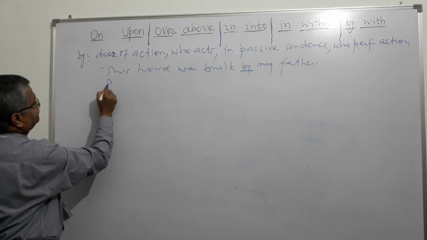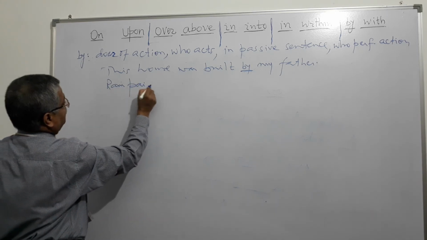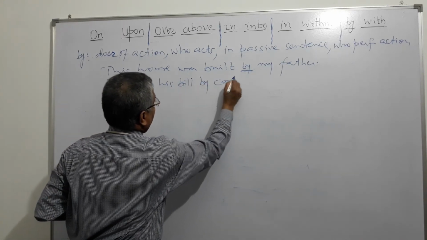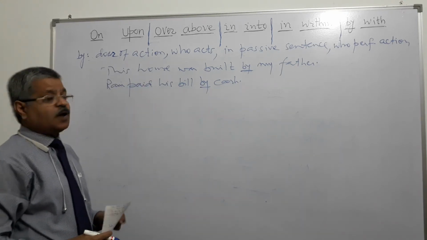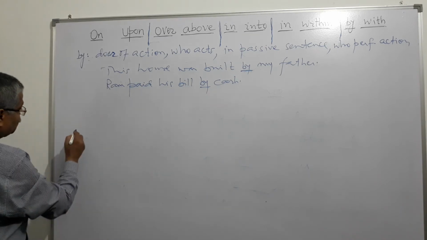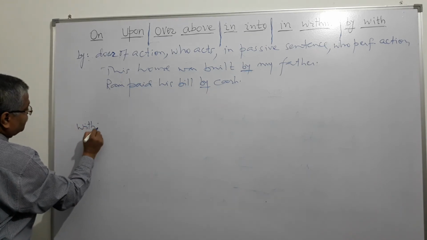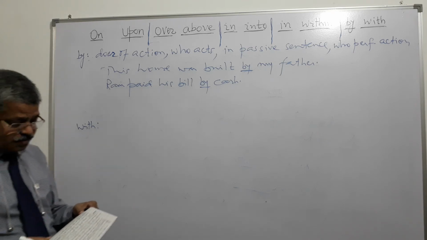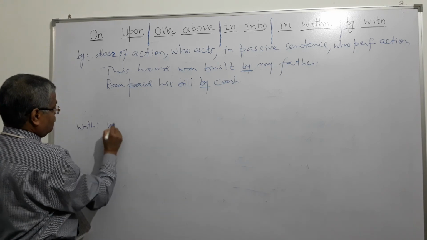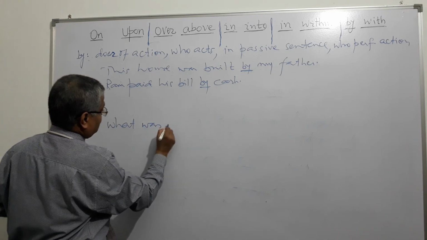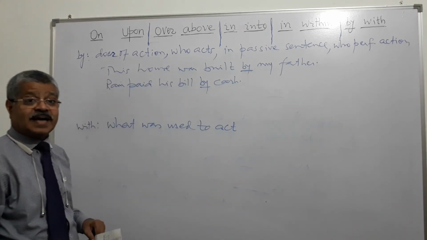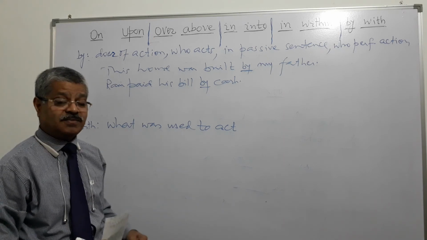Then Ram paid his bills by cash. So how it was done? By cash. By. What is with? Where is with used? With is used to mean what was used to act, what facilitated the activity, what helped the activity.